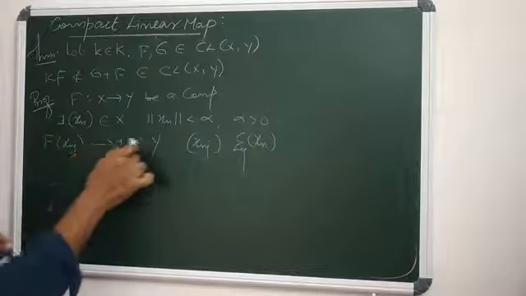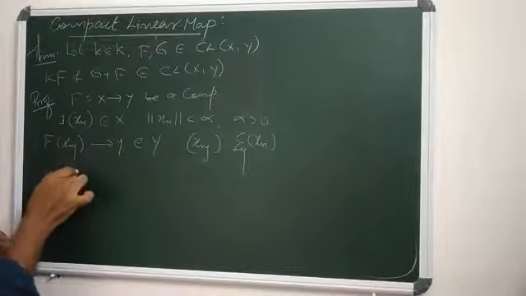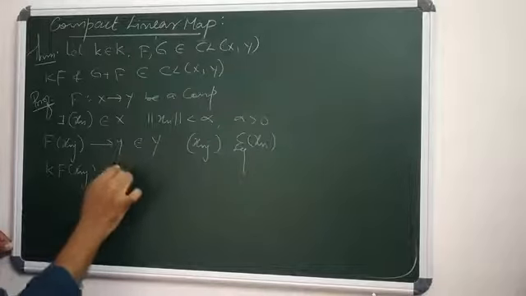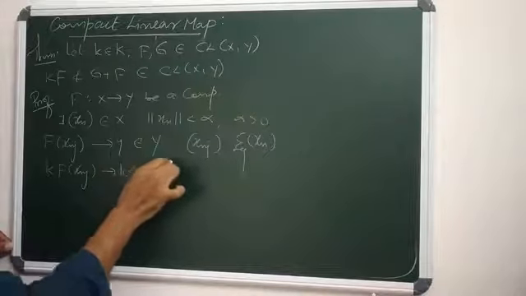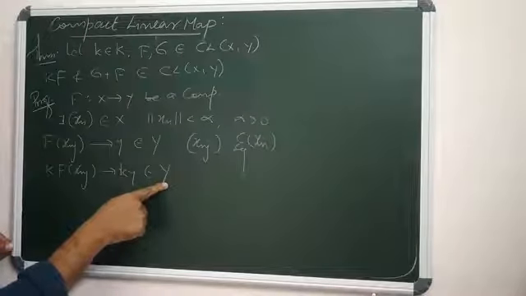Since f of xnj converges, surely k into f of xnj also converges to some ky in Y. k is any scalar, so ky also falls in Y itself.